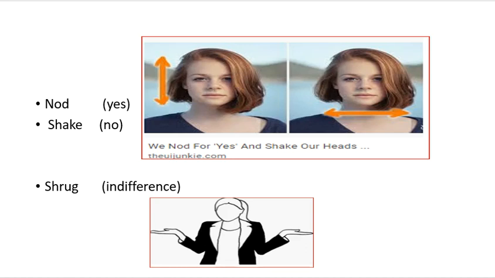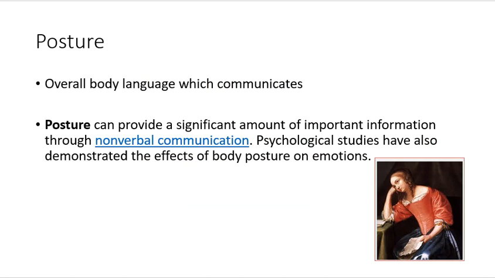Now let's move on to posture. Posture is the overall body. In gestures we talk about particular parts of the body, but posture is our complete body. Sometimes our complete body indicates something. Posture can provide a significant amount of information through non-verbal communication. Psychological studies have also demonstrated the effects of posture.